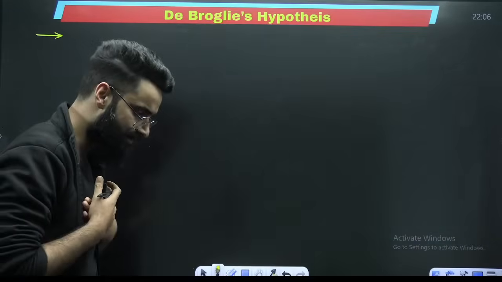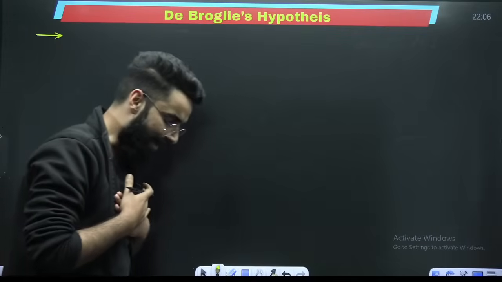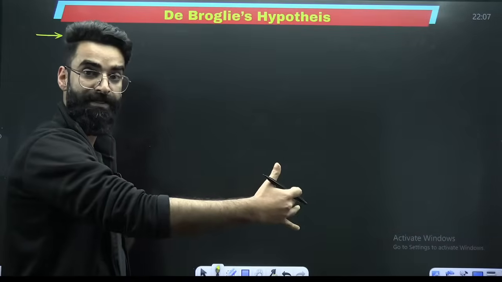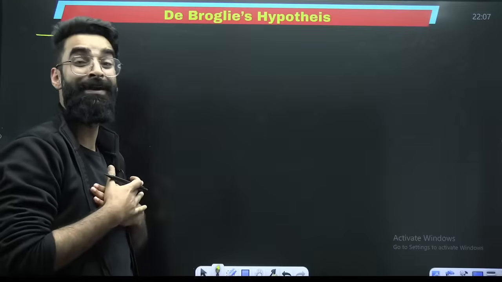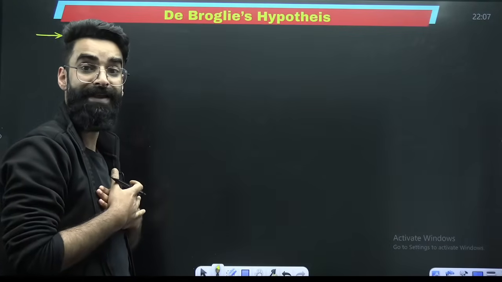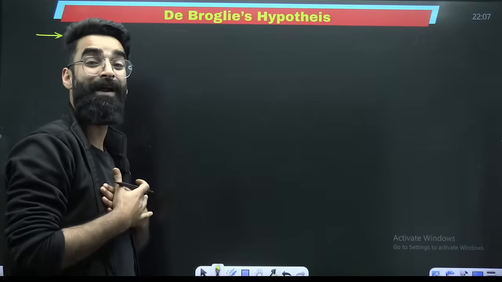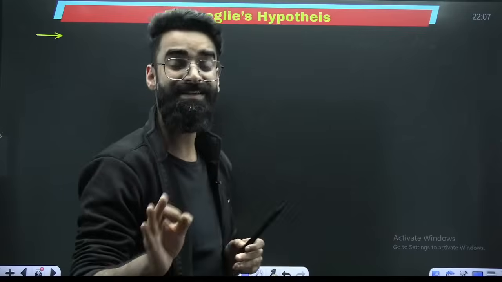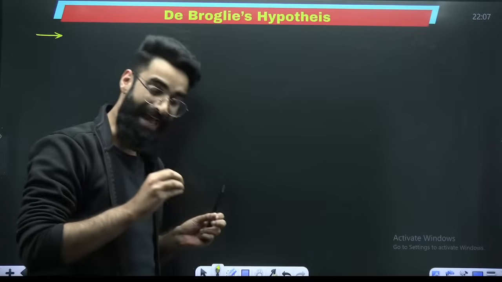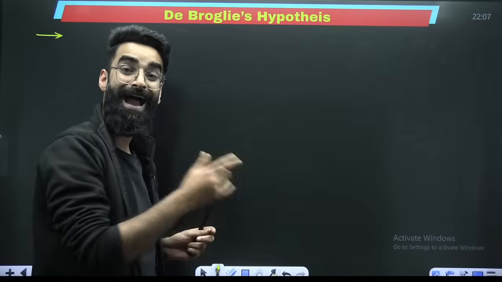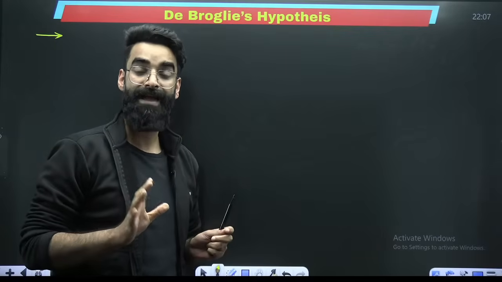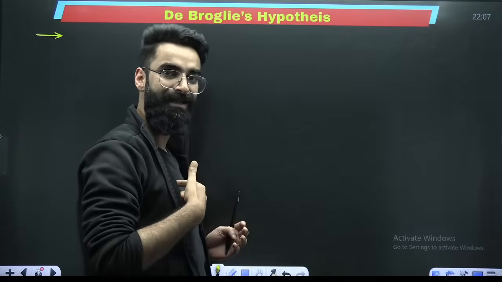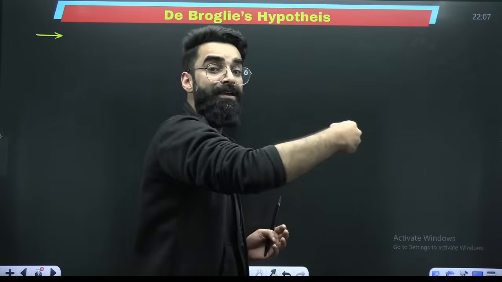For example, I am the object, I have got certain mass, and I am moving with certain velocity. I have mass, I have velocity. That means I have momentum. Right? Momentum describes my particle nature. What de Broglie suggested, he said every object carrying certain mass, moving with certain velocity, has got wave nature as well. That means when I am moving, I have got a wave associated with me.